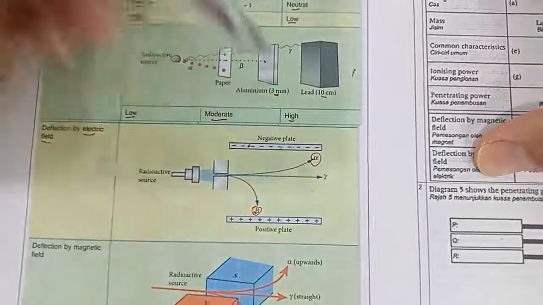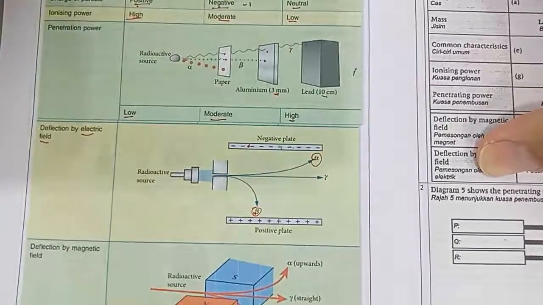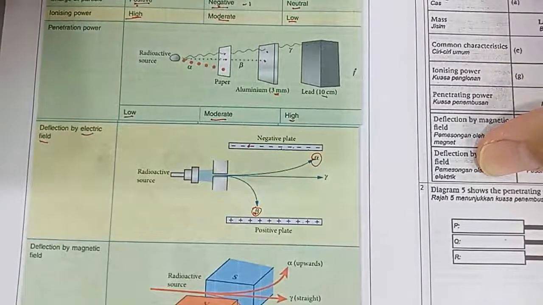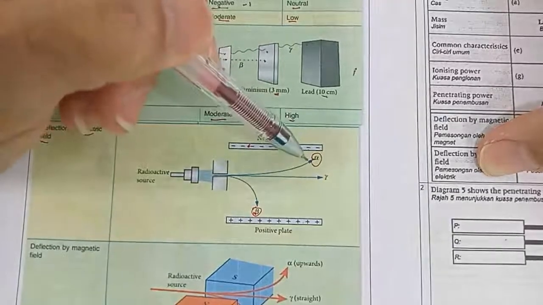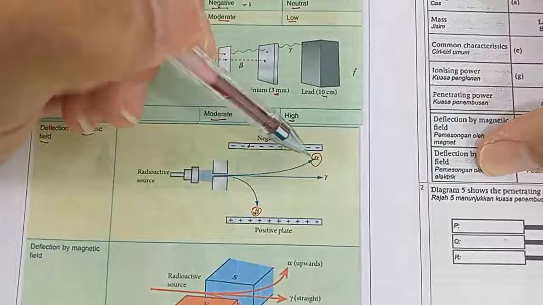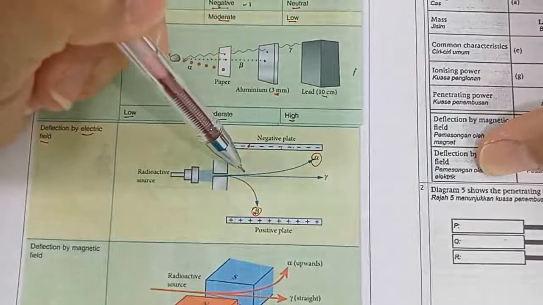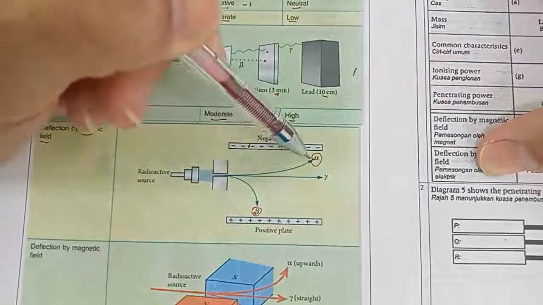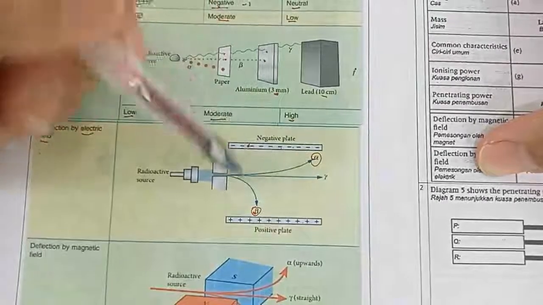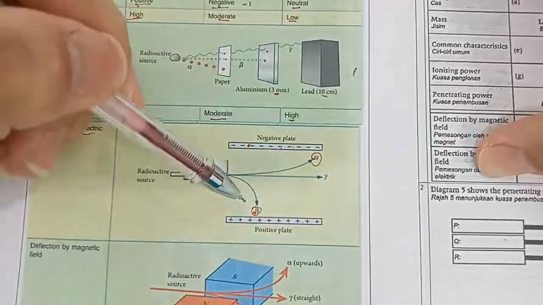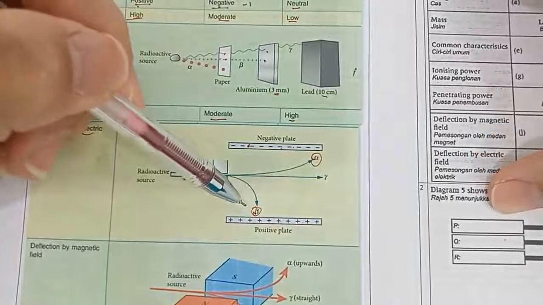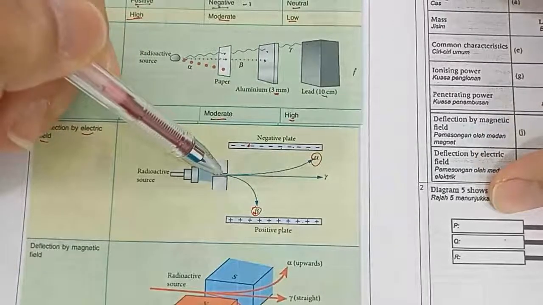The mass of the alpha particle is higher because it has 2 protons, 2 neutrons, so its mass is much higher compared to the mass of an electron. Because the alpha particle has very high mass, it is more difficult for it to change direction, so it changes direction slowly. The beta particle is an electron, which has very small mass, so it can easily change direction.